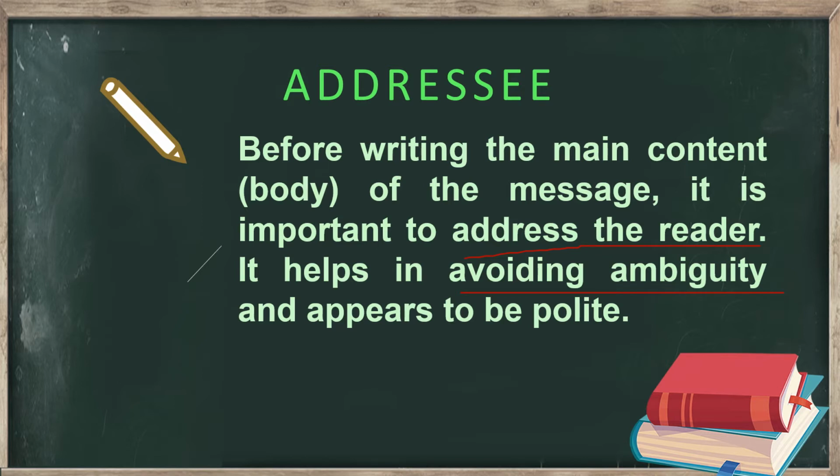That means the person must understand very clearly that this message is written for him. Okay, so if you do not mention the name, how will the person understand that this message has been written to me? So in order to avoid that ambiguity, we must write the name of the addressee. Addressee means the receiver. Okay, the receiver's name.